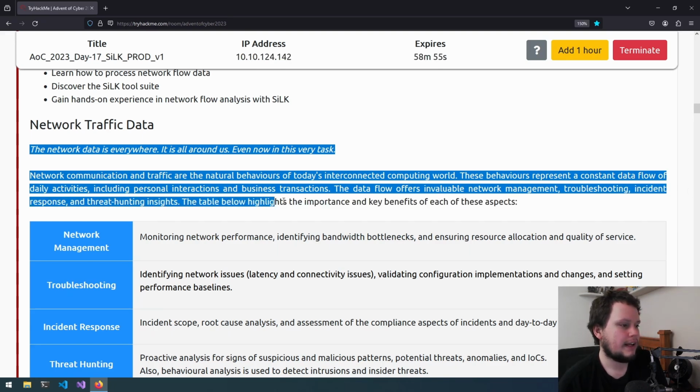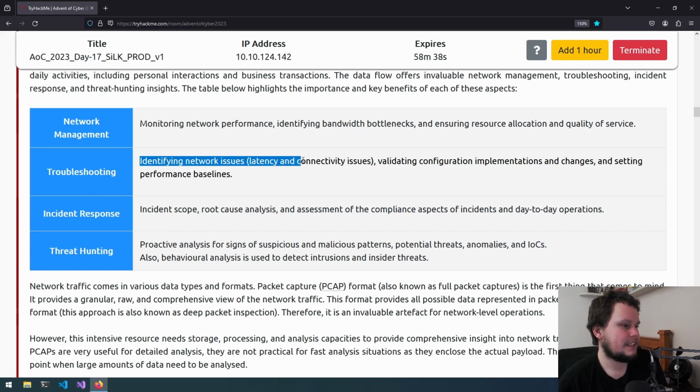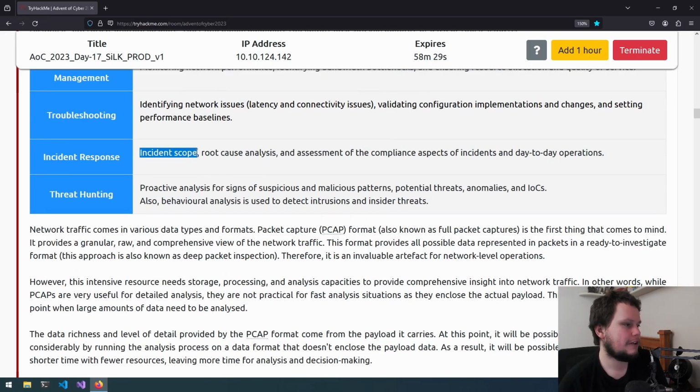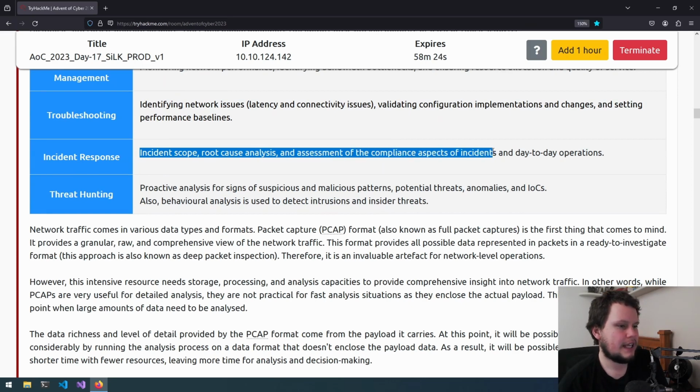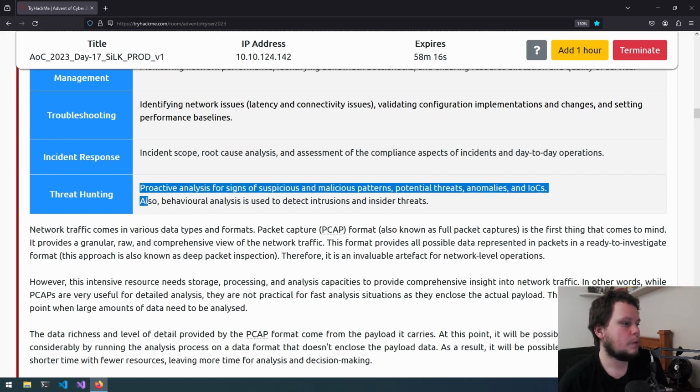The table below highlights the importance and key benefits of each of these aspects. So, network management: monitoring network performance, identifying bandwidth bottlenecks, and ensuring resource allocation and quality of service. Troubleshooting: identifying network issues, latency and connectivity, validating configuration implementations and changes, and setting performance baselines. Incident response: incident scope, root cause analysis, and assessment of the compliance aspects of incidents and day-to-day operations. Then threat hunting: proactive analysis of signs of suspicious and malicious patterns, potential threats, anomalies, and IOCs. Also, behavioral analysis is used to detect intrusions and insider threats.